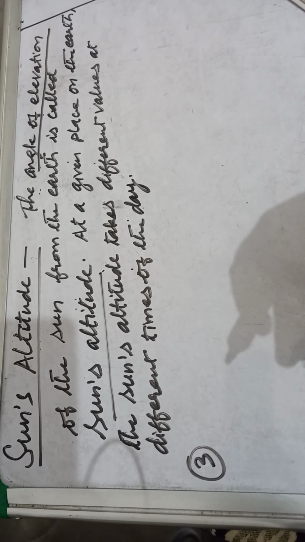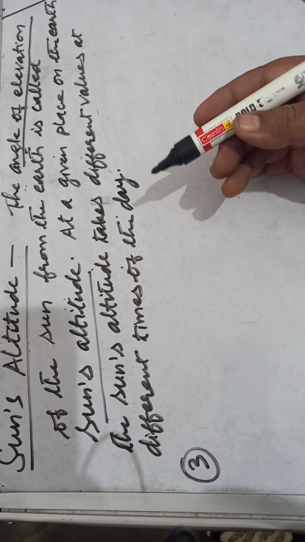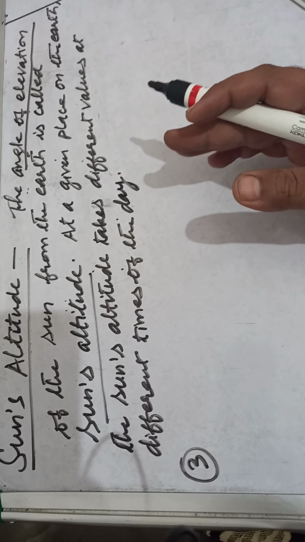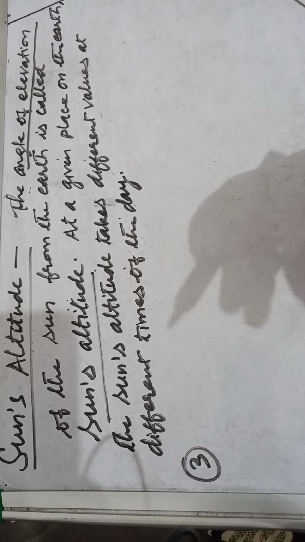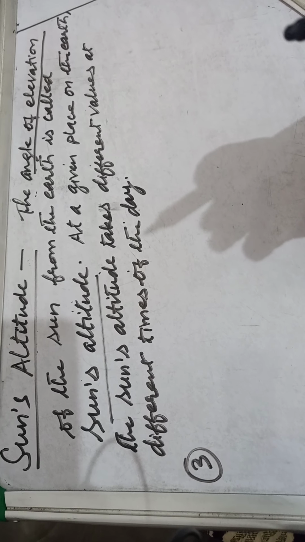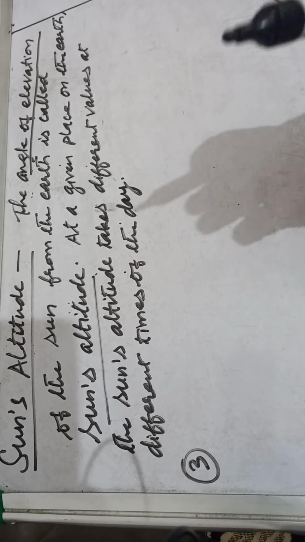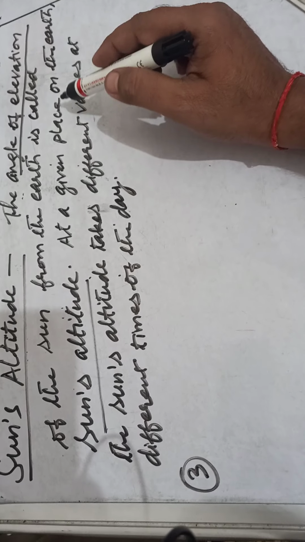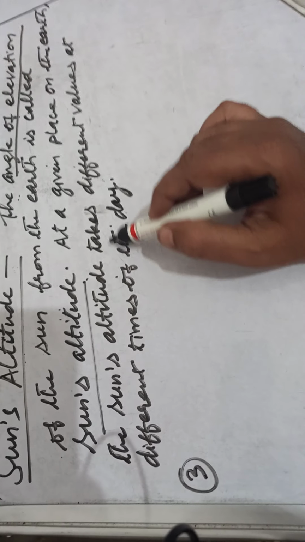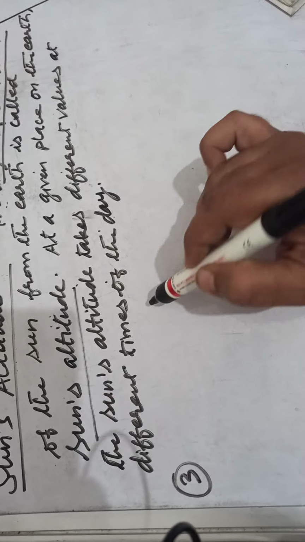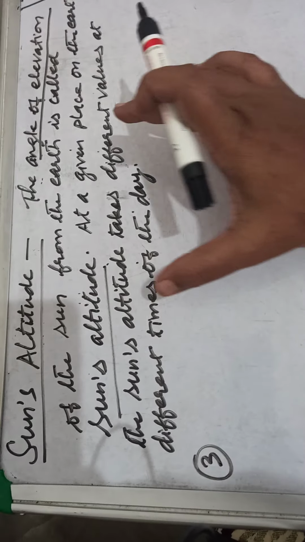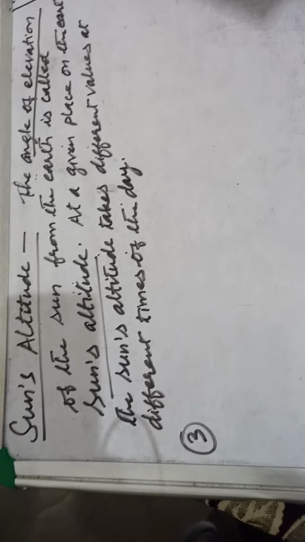As the time grows, the position of the sun changes, and then the value of the angle also gets changed. So at a given place on the earth, the sun's altitude takes different values at different times of the day. Okay, children, this is a very important term. Now let us move to question number 3.